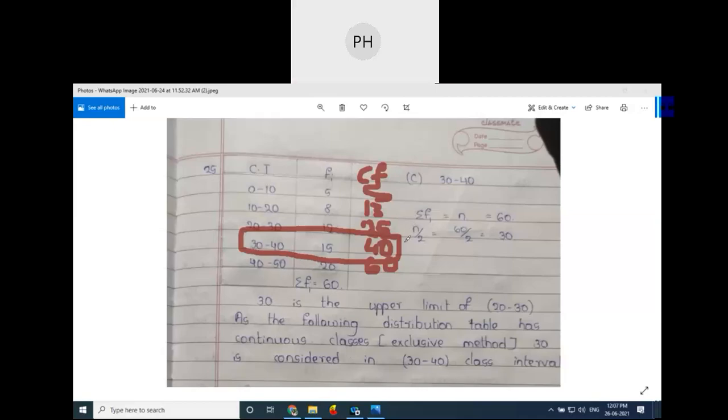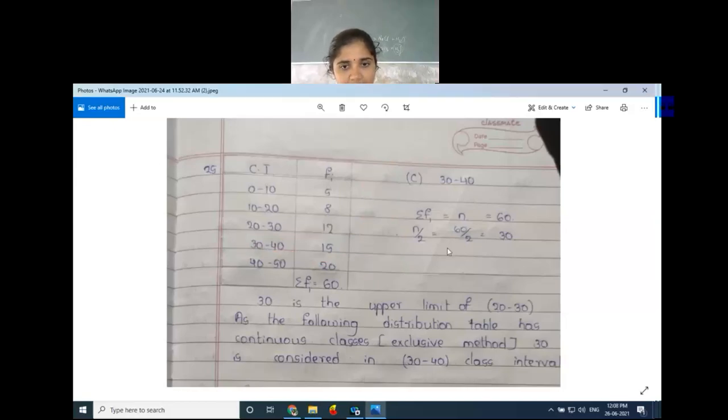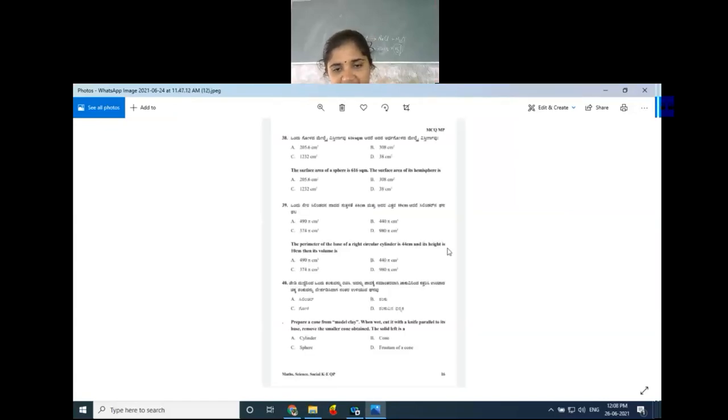I want to show the solution part also. Here you just observe, the two triangles are similar triangles. So AB divided by DE is equal to AC divided by DF.